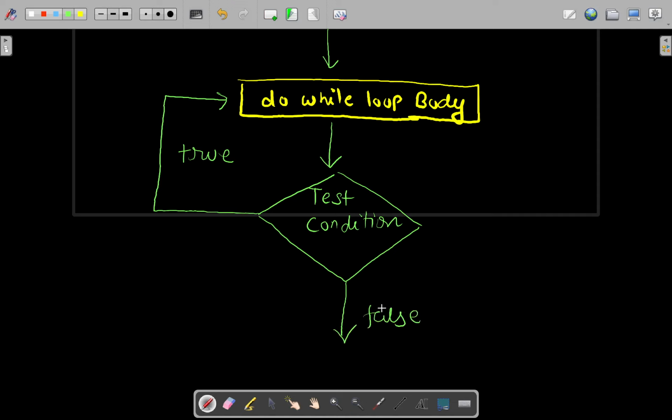This is the flow chart. In the first iteration, the body of the do while loop executes without checking the condition. After that, it is going to check the condition. If this condition is true, the do while loop will again execute. If this condition is false, the loop will terminate, or you can say the execution will move further outside the body of the do while loop. So this is the flow chart.